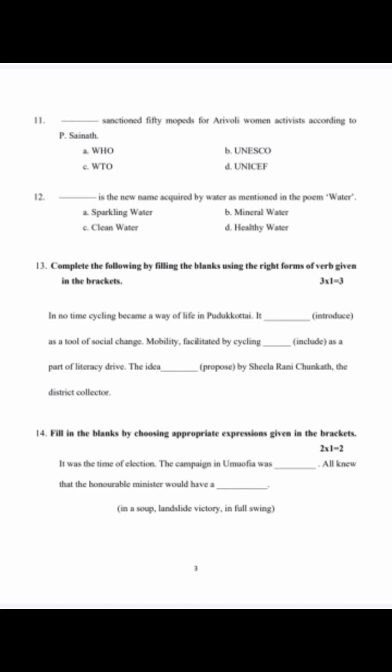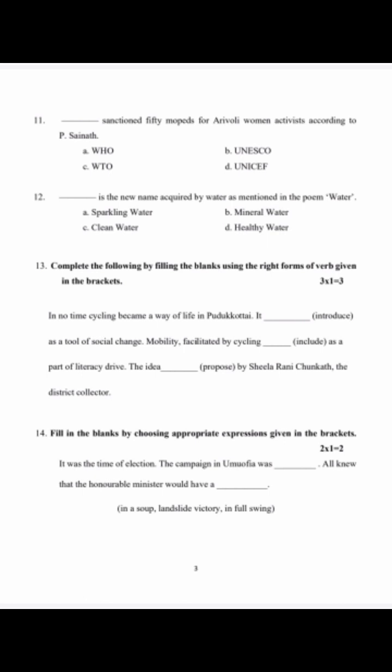I'm going to separately make the videos or anything on this. Okay, now here: it was the time of election. The campaign in UP was dash. All knew that the honorable minister would have a dash. So this is the expression question. Here we should understand these in bracket, what the expressions are given here. We should know the meaning of these expressions. It is given in your lesson already.